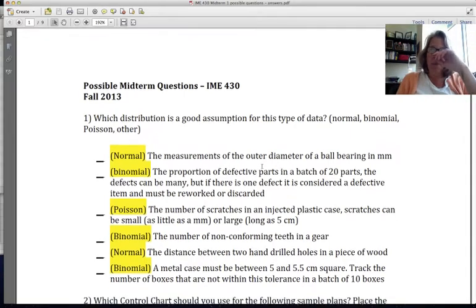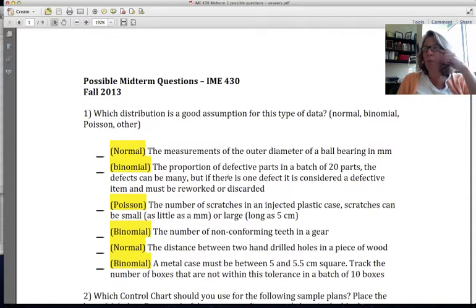The second, it's a proportion. If I say there's some sort of proportion, which means it's some percentage that are doing this or not doing this, in this case defective or not defective, that is a binomial distribution.